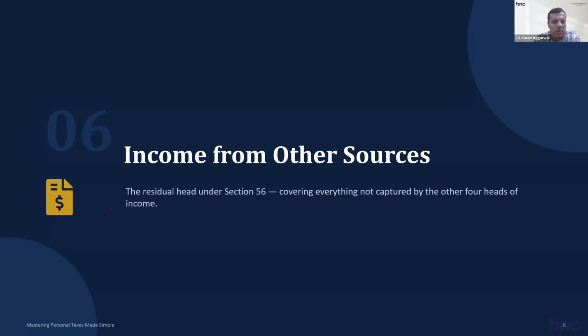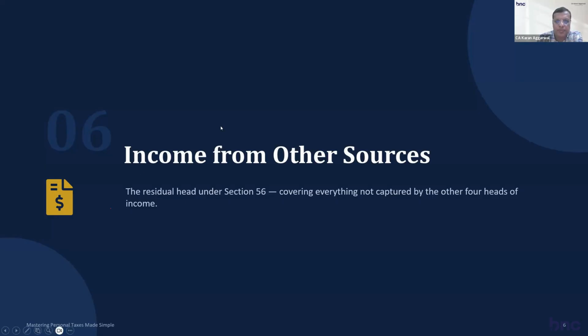Okay. So now the next chapter is income from other sources. Income from other sources is the residuary head under section 56, covering everything not covered by other heads, such as rental income, salary, house property, and capital gain. So anything which doesn't come under the four heads of income comes under income from other sources.